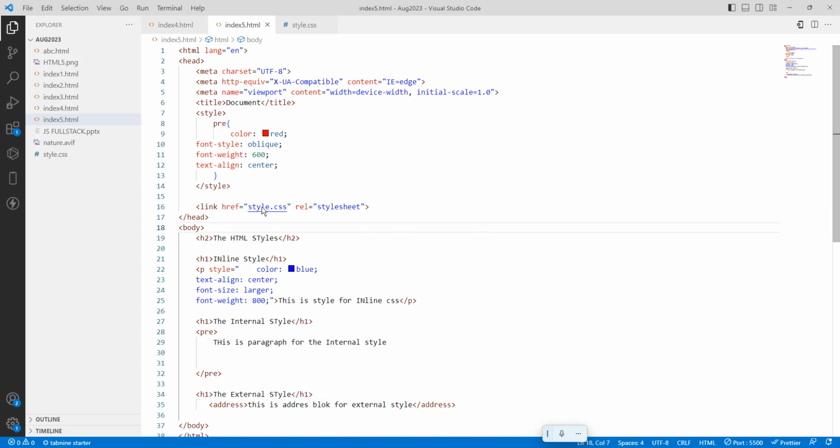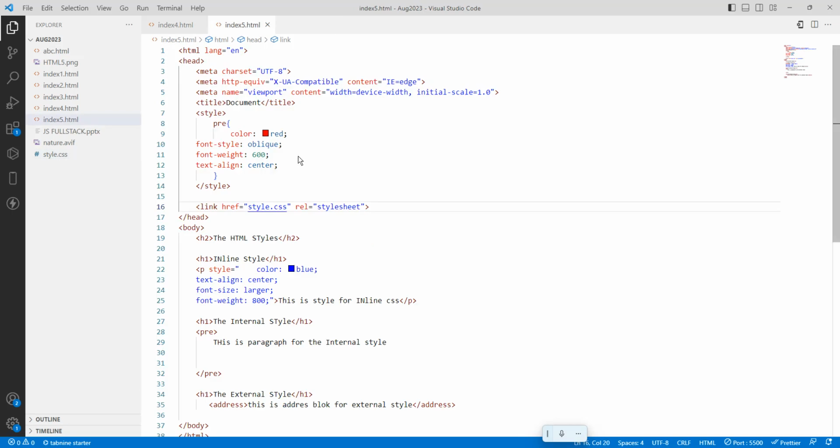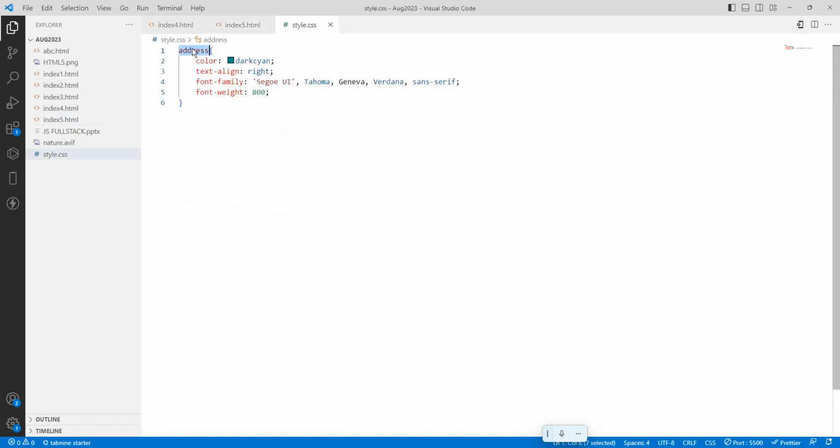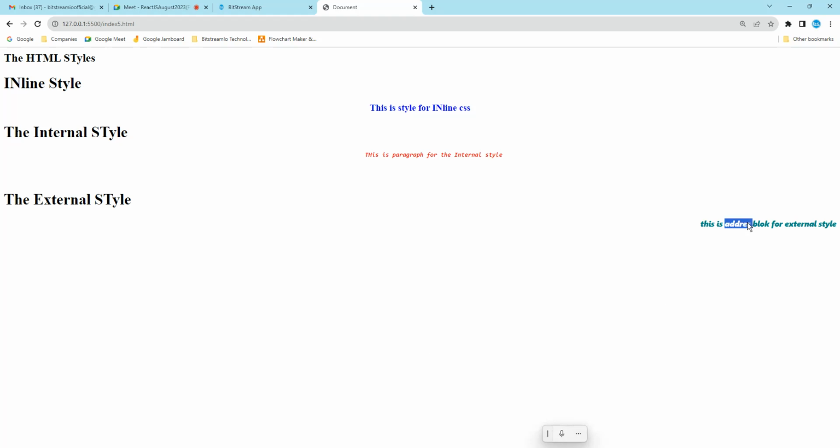So where is this style? This style we have written inside the style file. So that style we are importing into this HTML file. In this style, for which tag have we written the style? For address. Where is the address tag? The address tag is here. See here. So this is the external structure, yes.